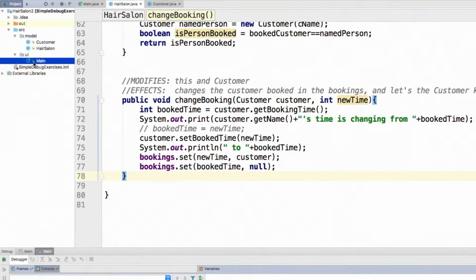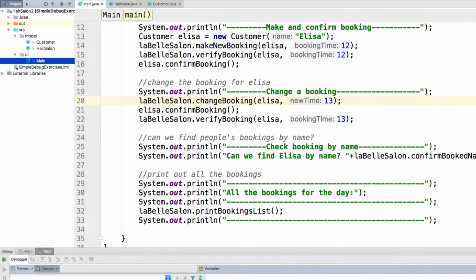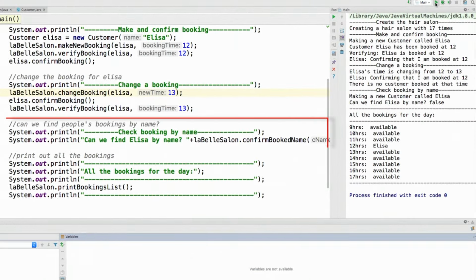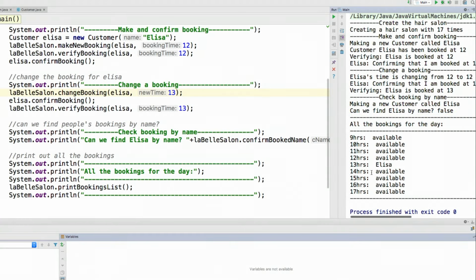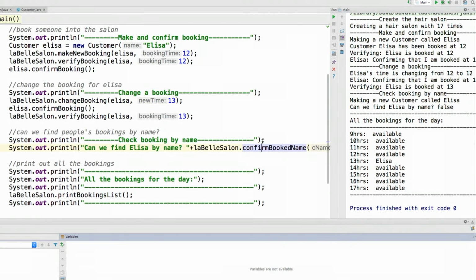So we have one more bug to chase down, and we can find that in main as well, and that is where we want to find me by name, and it says no, we can't. You might wonder why there's this additional functionality to find something by name, not just by object, but you can imagine if you were in a salon, you wouldn't want to have to create a new object every time you found someone's booking. So this is kind of the functionality that covers off that use case.